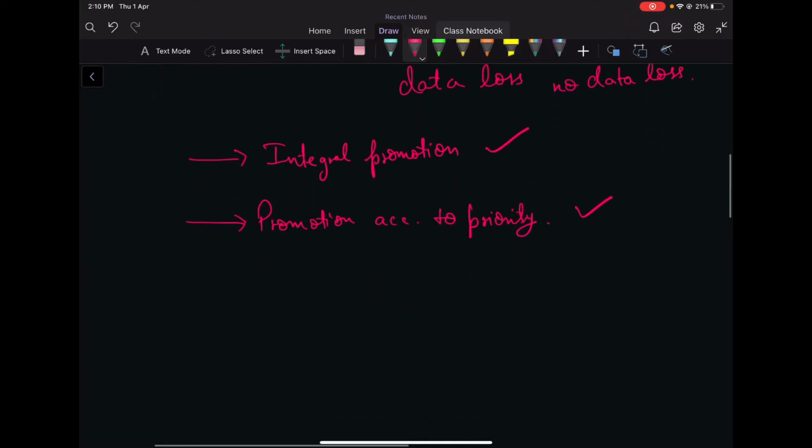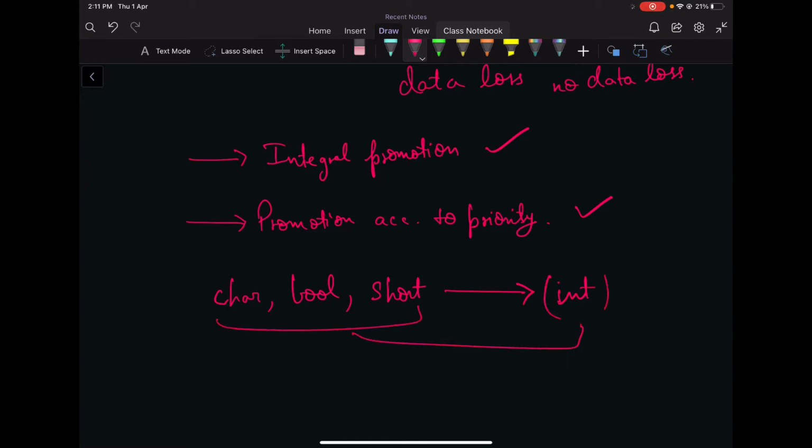Integral promotion is basically whenever we have a data type that is a form of integer but has less storage than an integer. We can consider all the data types that are smaller than an integer. That would be a character, a bool, or a short integer. All of these are converted directly to integer, and this conversion is known as integral promotion.